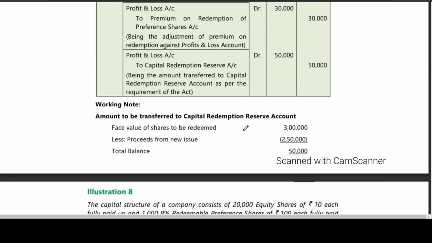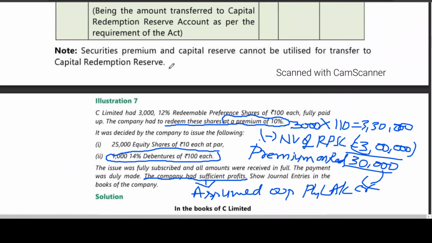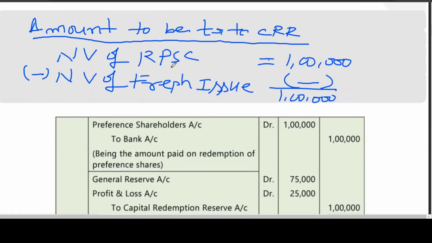Amount to be transferred to CRR is face value of share redeemed minus proceeds from new issue. This is total balance to transfer to CRR. Is this clear? This is nothing but total balance. Okay. This is a simple problem. I think I have written this, may be useful for you to understand. Okay, right. Next,